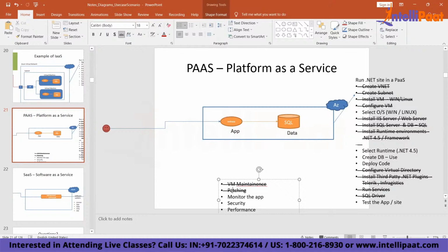Performance, you have to take care. Security monitoring, anyway, you'll have to do. But you are independent of the total hardware. It's a serverless platform. Now, let's say I only have my web application.